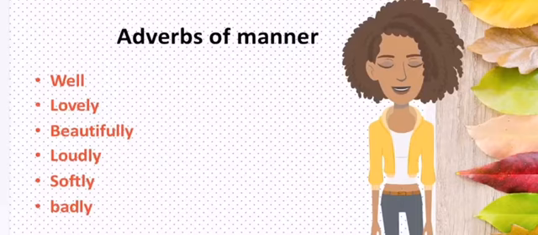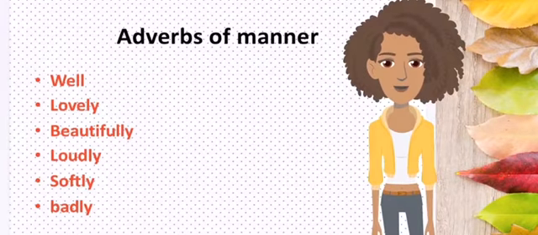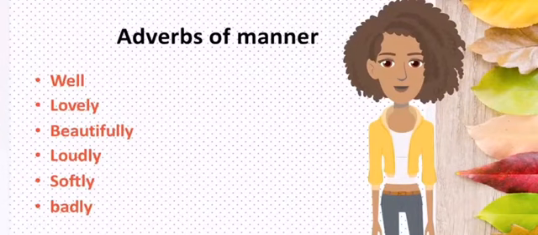The first one is well, then lovely, beautifully, loudly, softly, badly. For most adverbs we can add ly to the end of the word, and most probably those words are adjectives. So we have that clue. An adjective can be turned into an adverb as well.